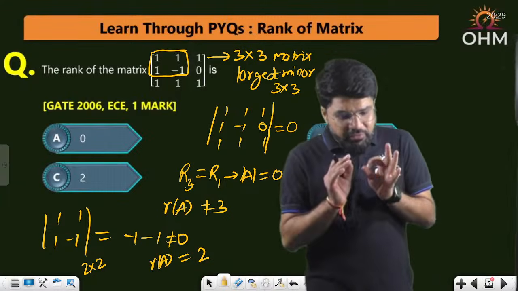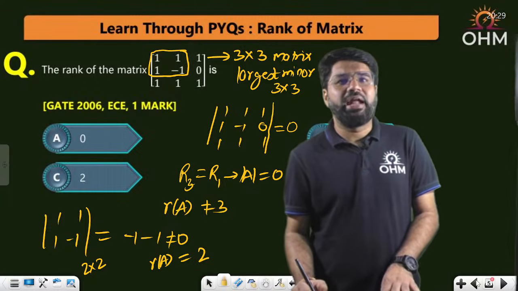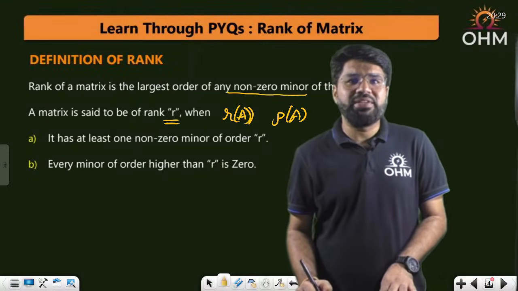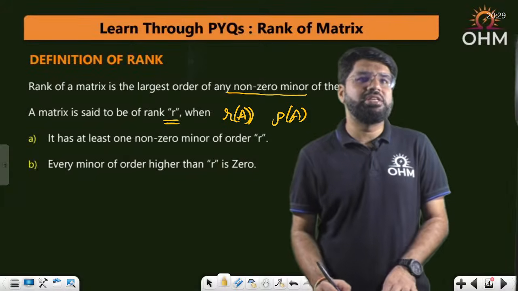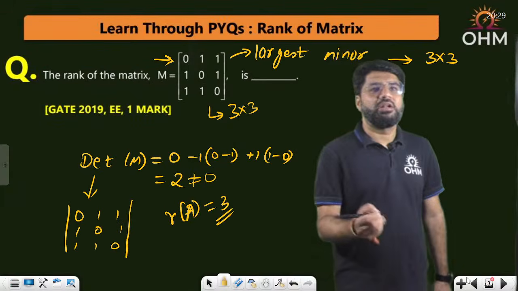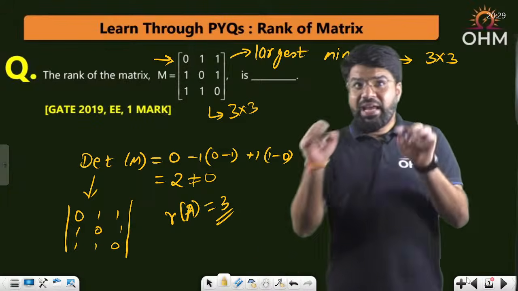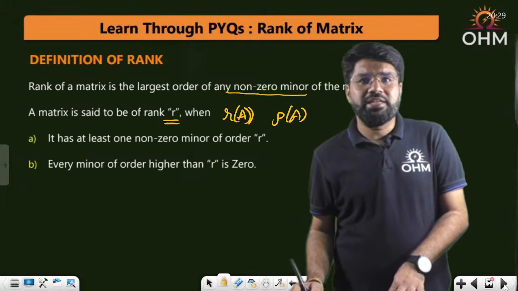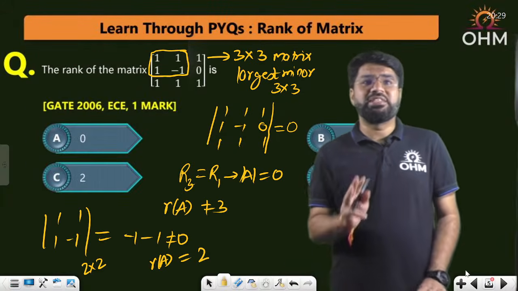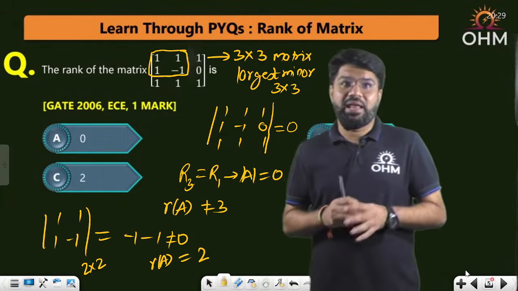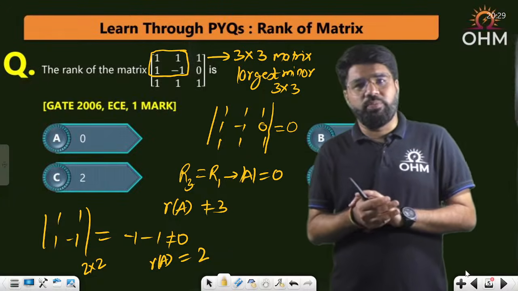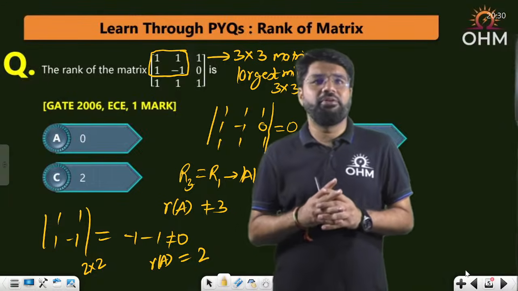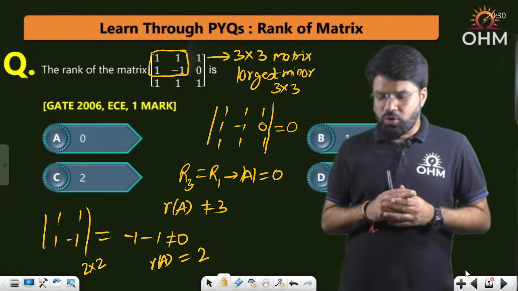Firstly, I redefine it. The rank of the matrix, as we discussed, is the largest order of non-zero minor. In the previous example, I had a third order minor which is non-zero, so rank equal to 3. In this case, I have a third order minor which is equal to 0, so rank cannot be 3. So then I checked the 2 cross 2 minor, and that confirmed that the rank is equal to 2, because I have a 2 cross 2 minor which is non-zero.